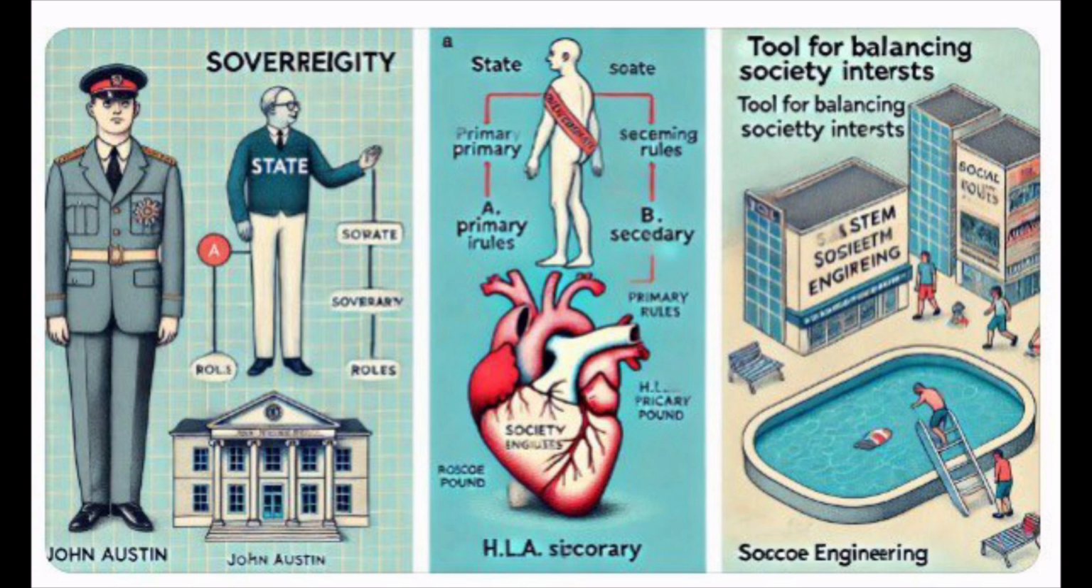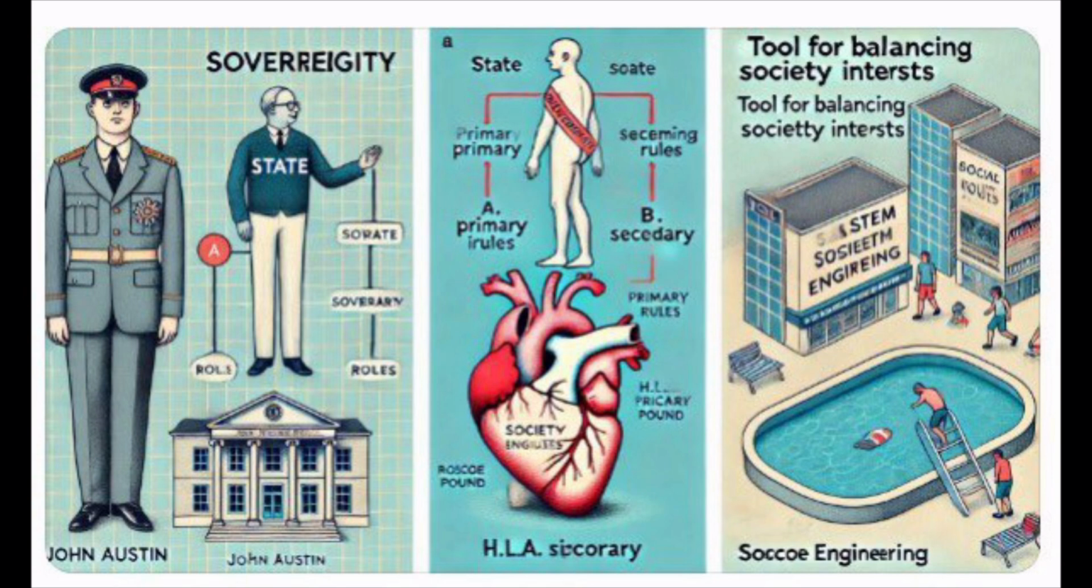1. John Austin's sovereignty, jus. Example: the government makes a law that everyone must pay taxes, and people follow it because the government is the highest authority, the sovereign. Key idea: sovereign power makes laws, and people habitually obey.